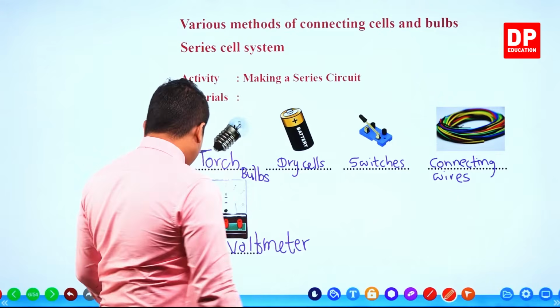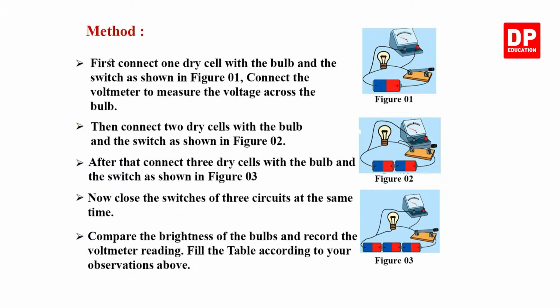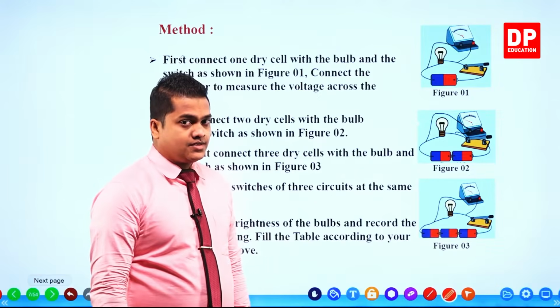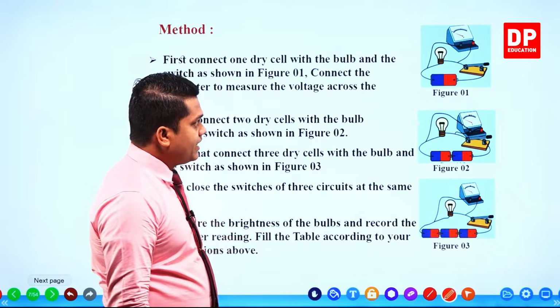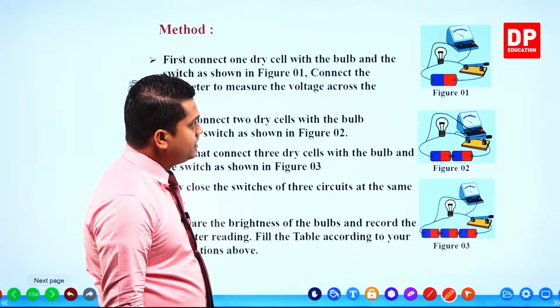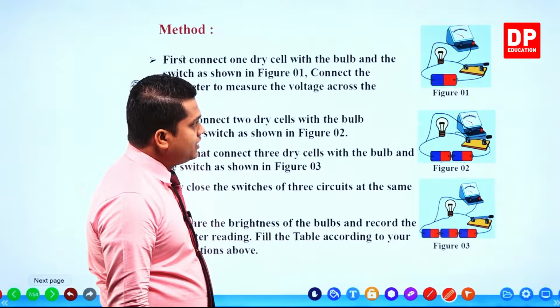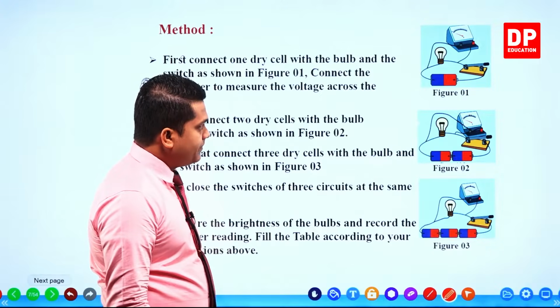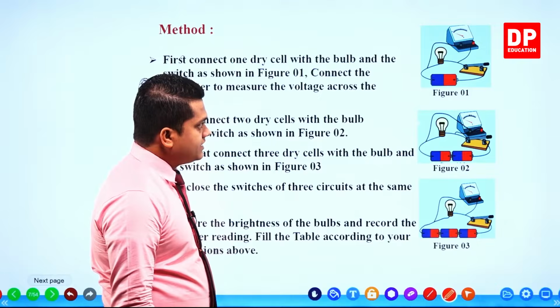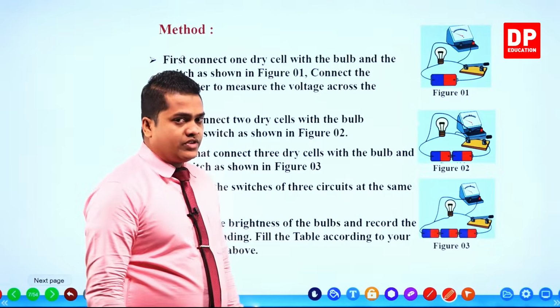Then you are given a figure. Actually, there are three figures. In the first figure you can observe the voltmeter connected with the electric bulb, and there is just one dry cell connected to a switch.